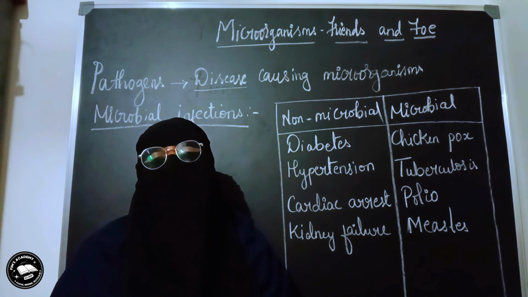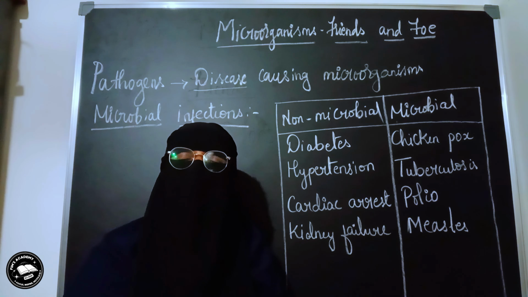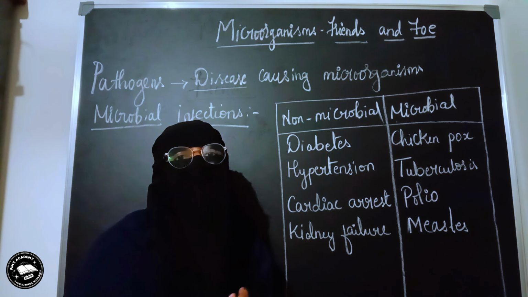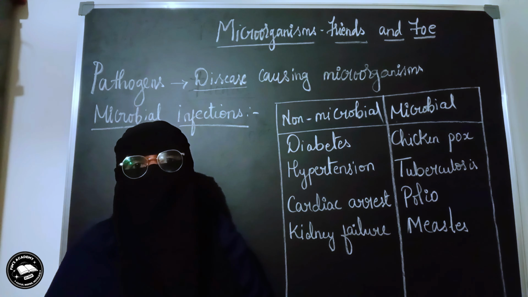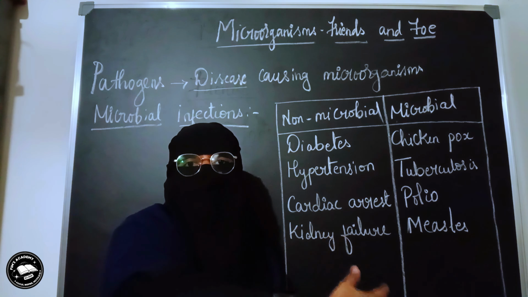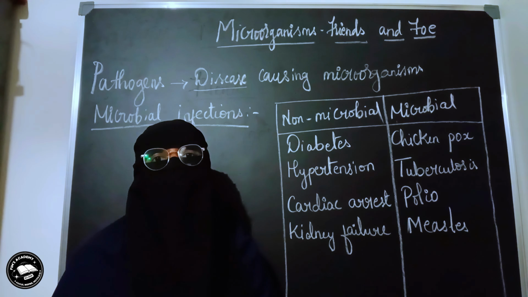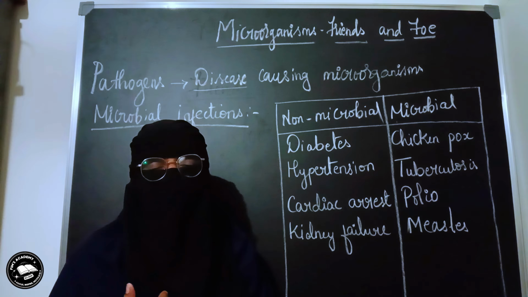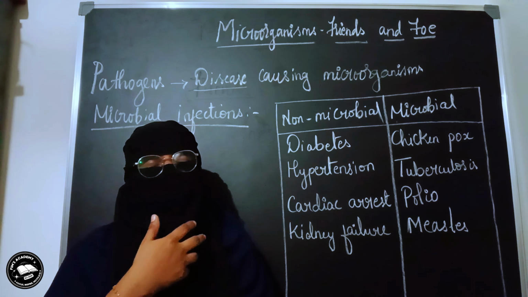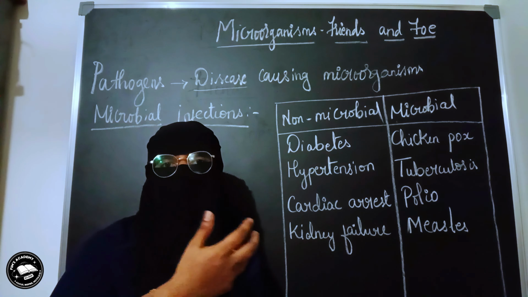Why is it so? This is because this is a microbial infection which has the capacity to spread from an infected person to a healthy person, just because this is a microbe. Now this microbe can come in contact with the body of the other person, who is a healthy person, through various ways, right? It can be through air, it can be through the water that they have left after drinking, or it might be the food that they are taking. There are different ways of these microbes spreading from one person to the other person.